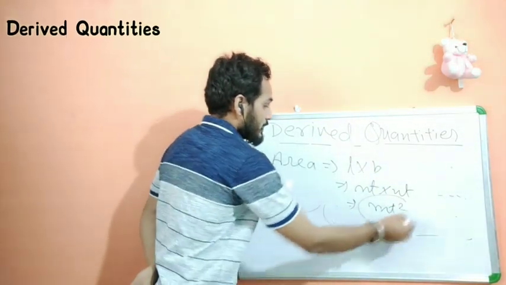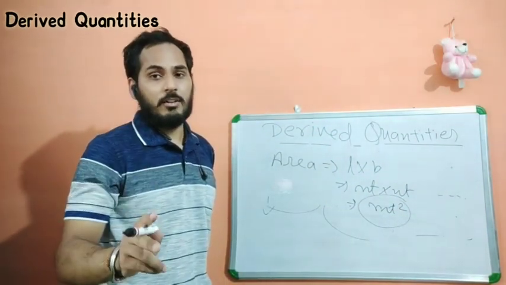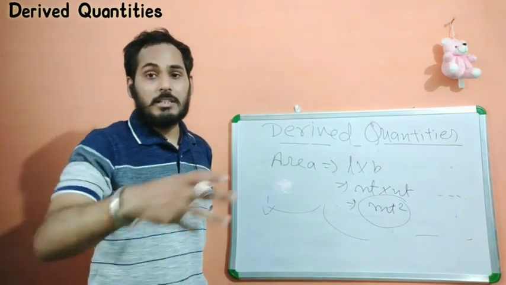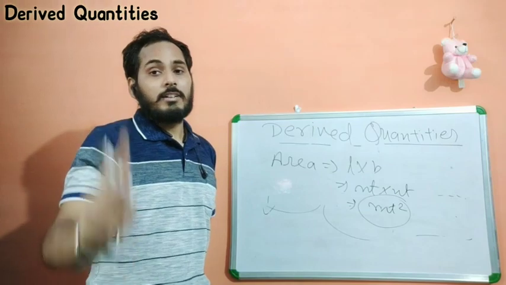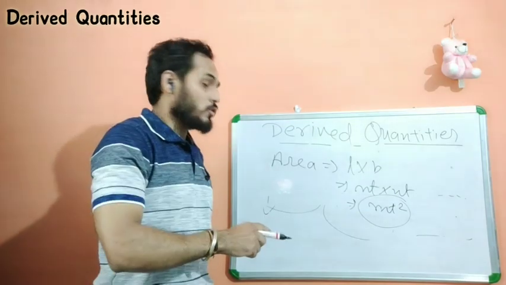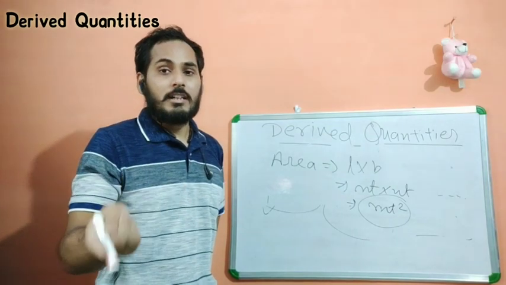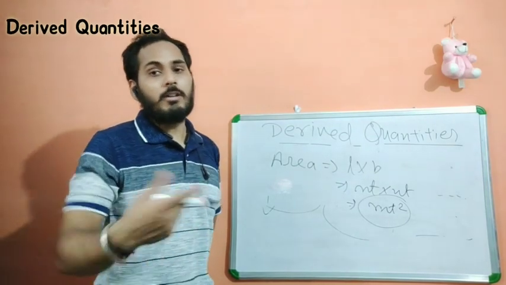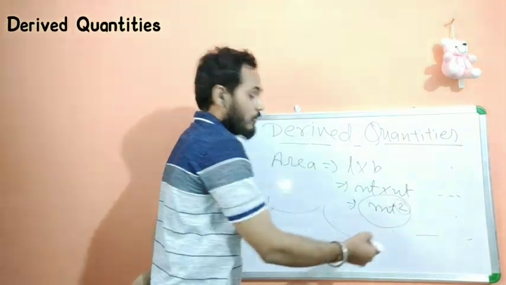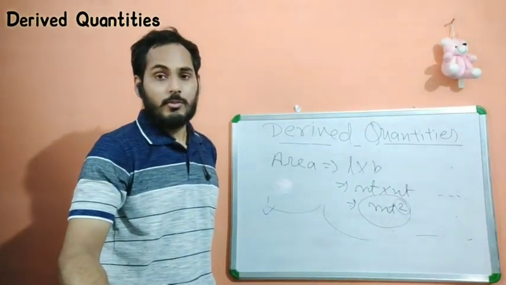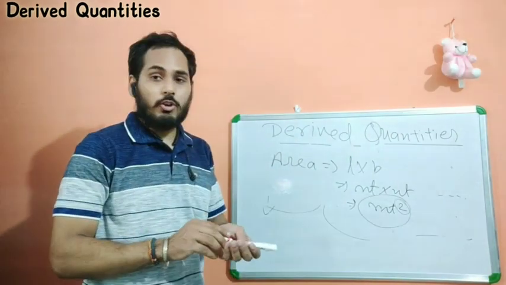The difference is that it is meter square, because meter is taken two times. This meter square means meter into meter. Again we take two or more than two physical or fundamental quantities, so this is also categorized as a derived quantity. Whether you take meter a single time or multiple times, if you multiply it, or the power is more than 1, it will be a derived quantity. I think it is clear to all of you.